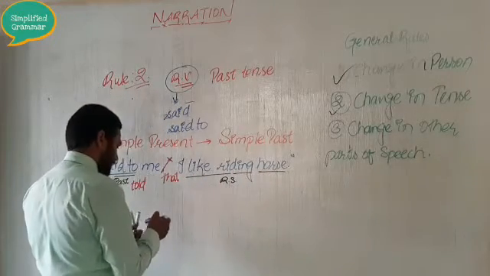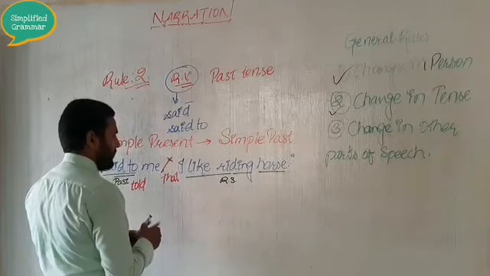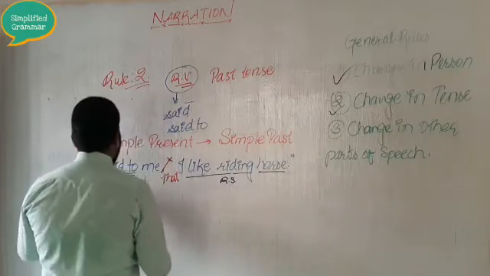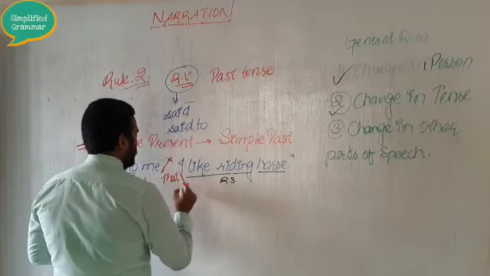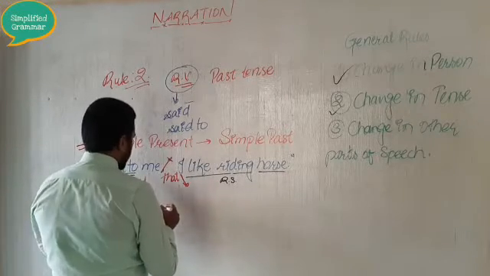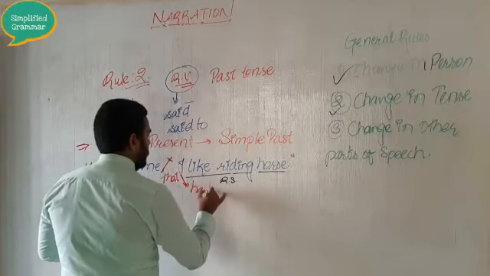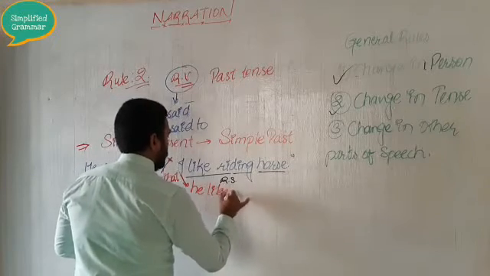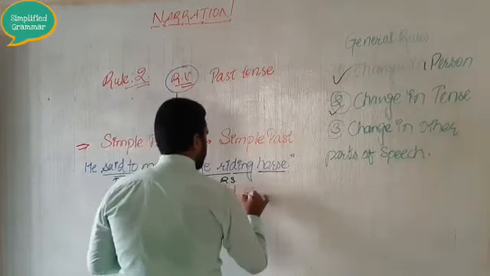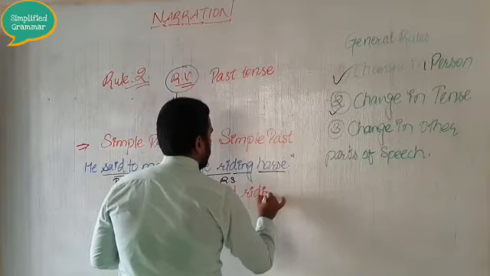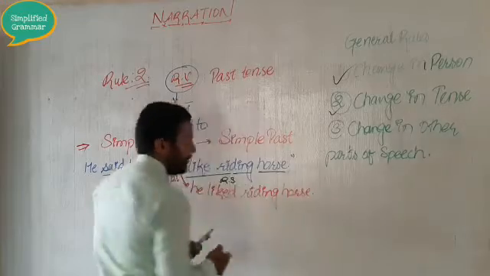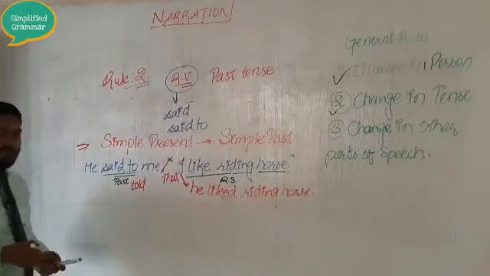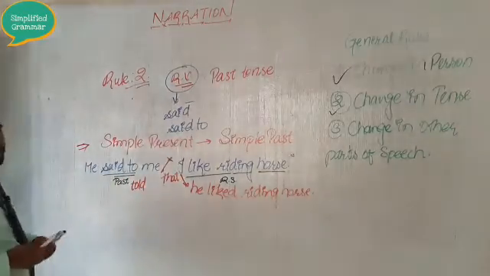Now I like riding horse. So let us change the person. The first person changes according to the subject. What is your subject? Subject is he. So in the place of I, he: he told me he liked riding horse. So this is the way of changing the tenses.